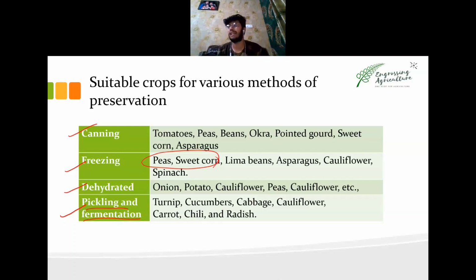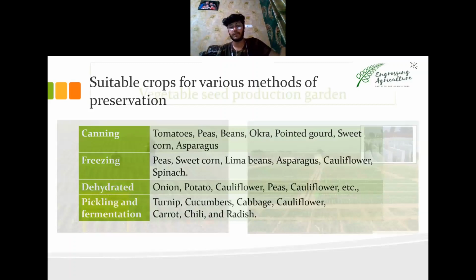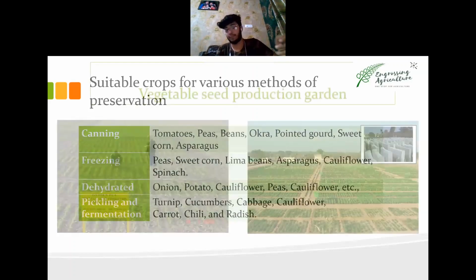Cucumber pickle is extremely popular in other countries, rather, it is not that popular in India. But if you go to Subway, you can find a cucumber pickle there. So cucumber, cabbage, cauliflower, carrot, chili, radish, everything is available. Now, seed production is important.